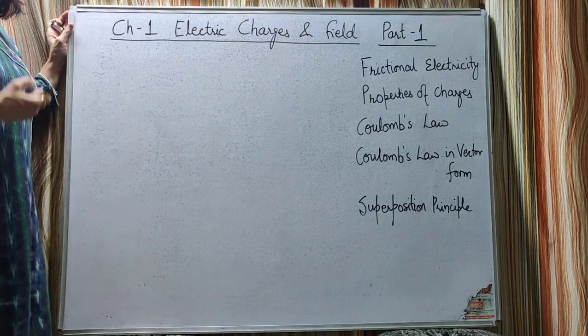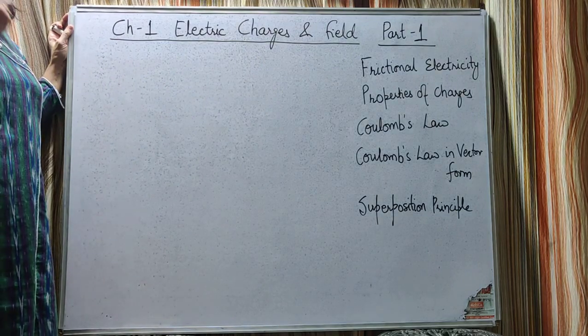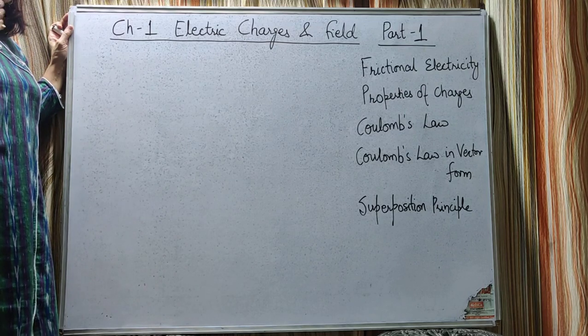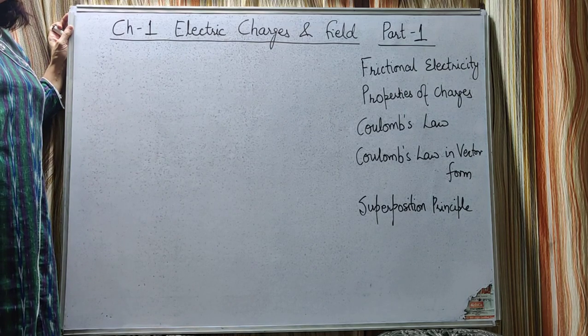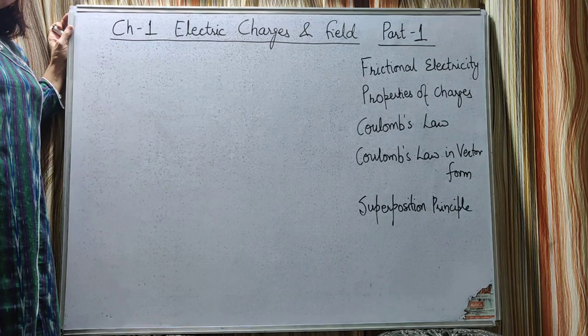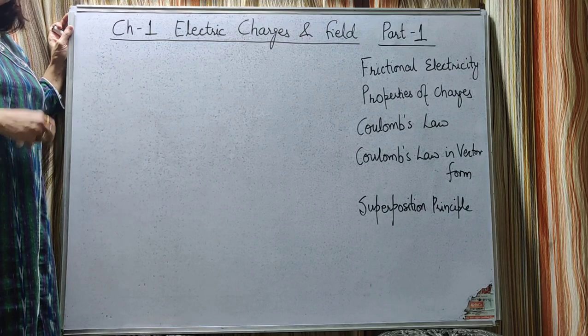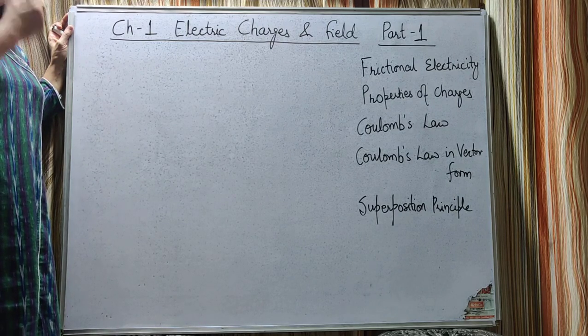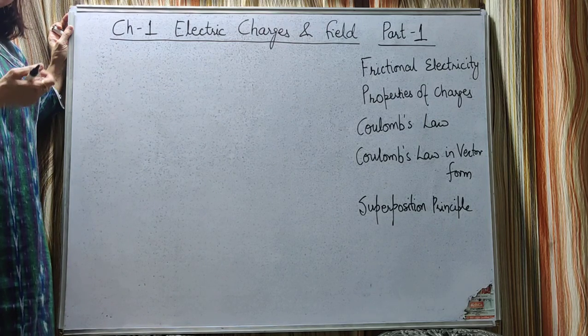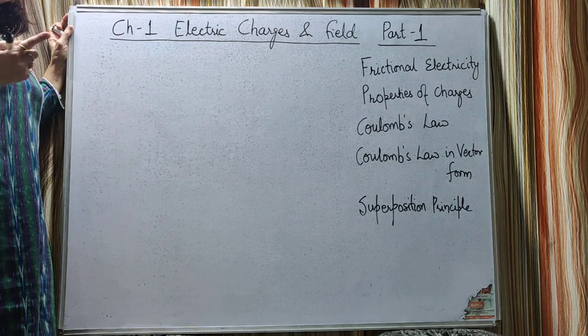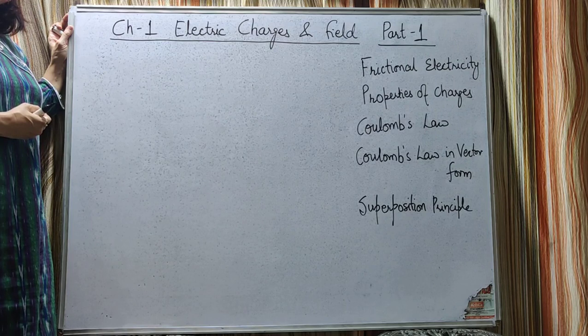Whenever two insulating bodies are rubbed against each other, some of the charges are transferred from one body to the other. Two particular insulating bodies, not any two insulating bodies, are rubbed against each other.